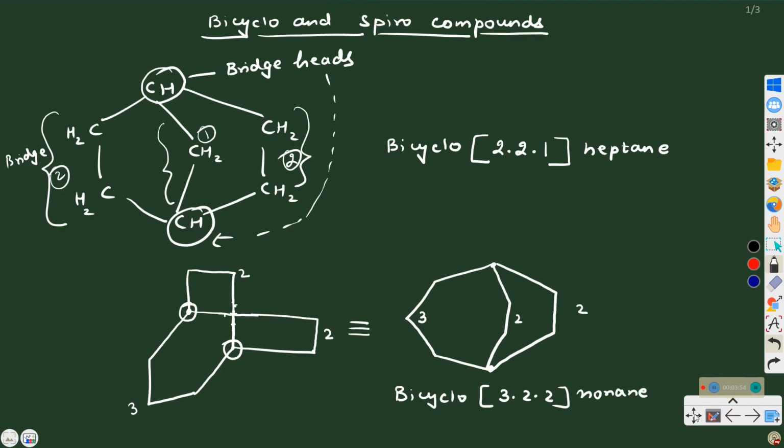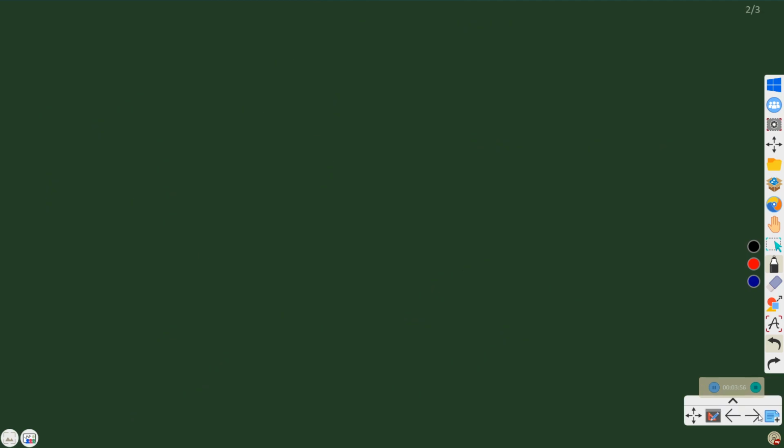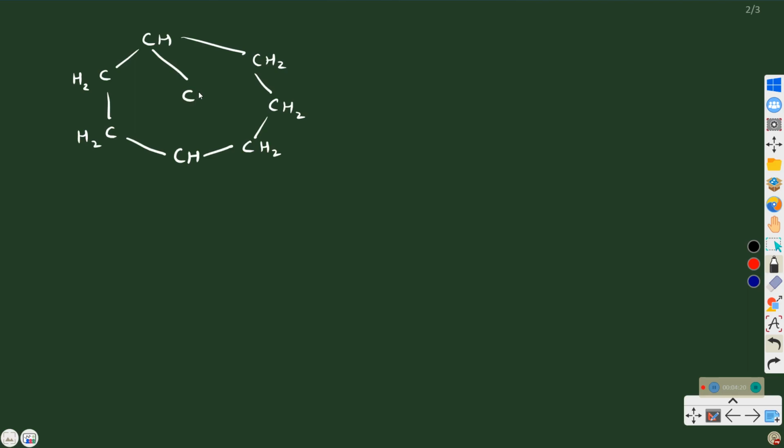Clear, people? Next, what if there are substituents present? Then we have to number each bridge starting with a bridgehead. For example, this one, CH, CH2, CH2, CH, CH2, CH2, CH2, C, and in the middle one, there is one substituent.